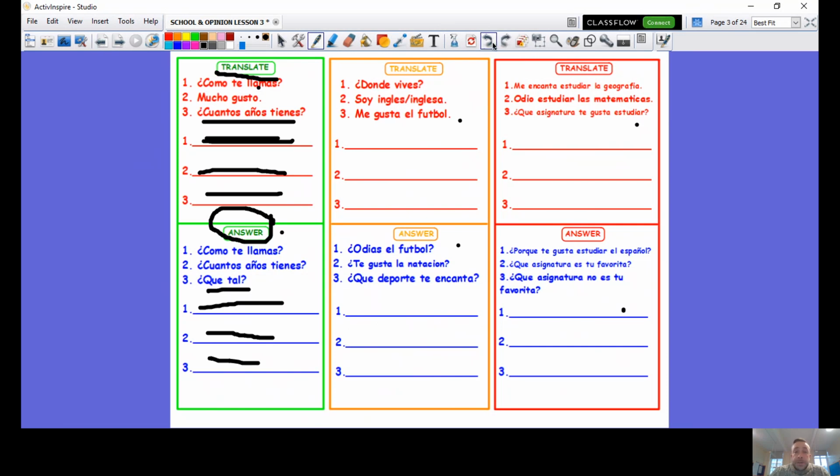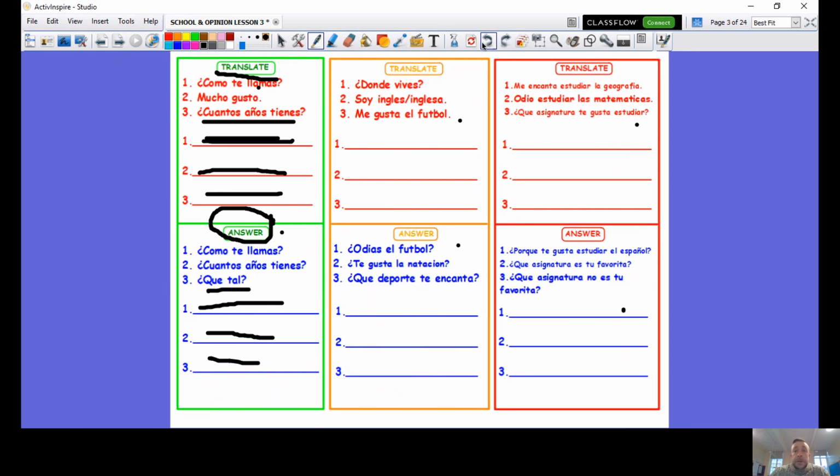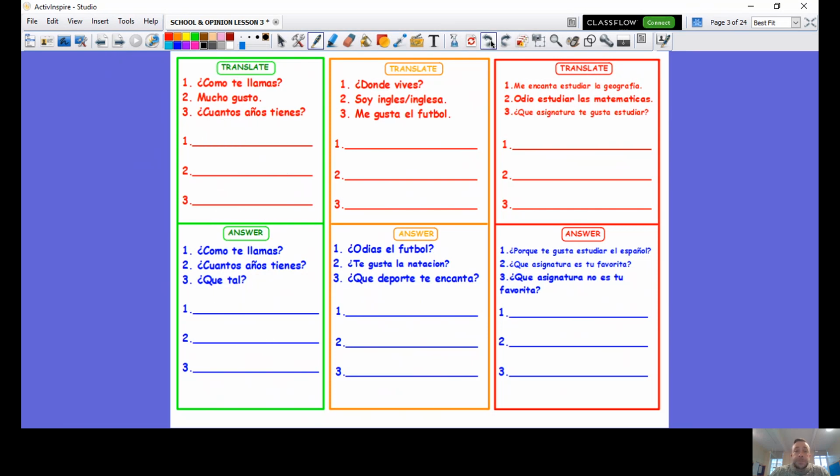Now, the sheet that you have in front of you, you can either print off if you have a printer, but if you don't have a printer, what you're going to have to do is pause the video, and all you need to do is translate or answer. You don't need to copy what I've asked you to do. You just do the task.